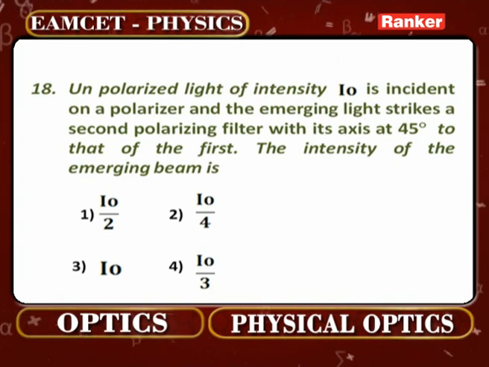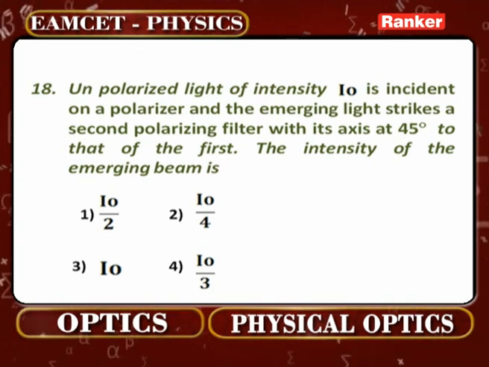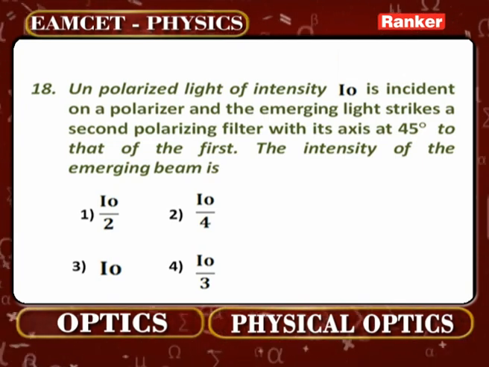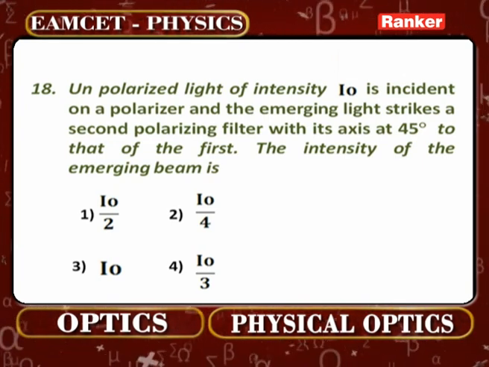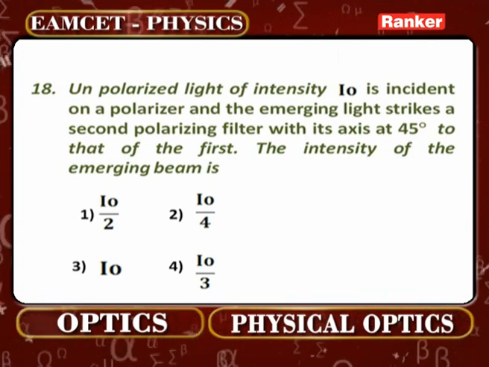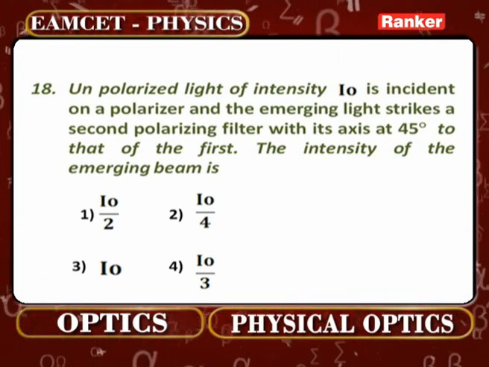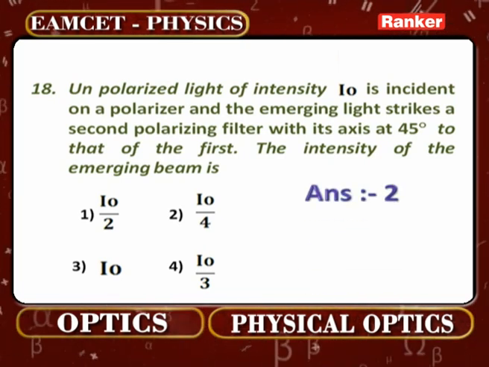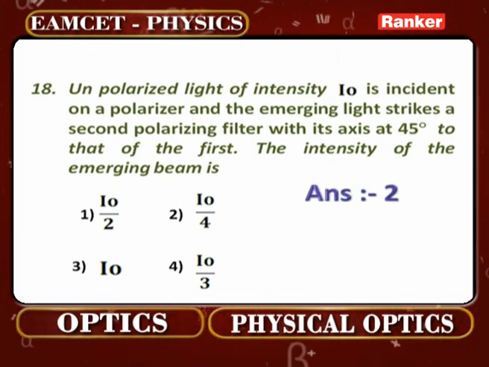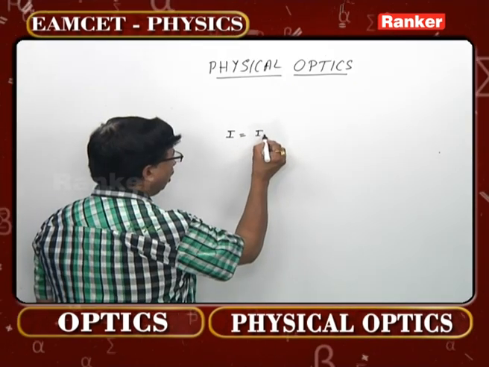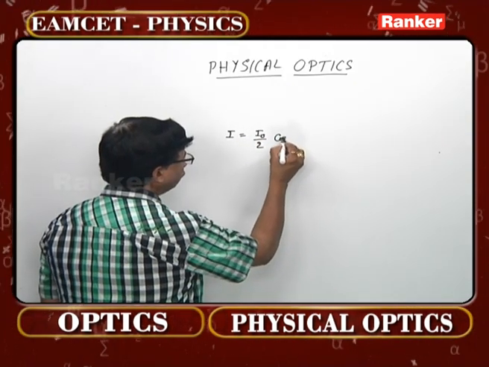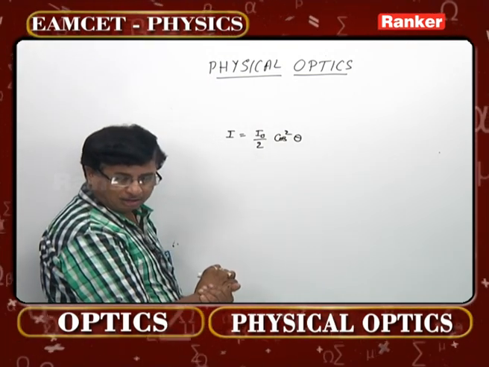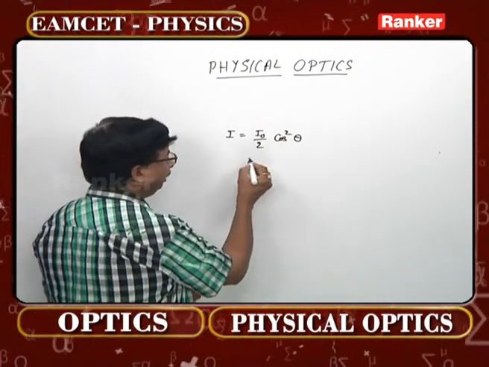Unpolarized light of intensity I0 is incident on a polarizer, and the emerging light strikes a second polarizing filter with its axis at 45 degrees to that of the first. The intensity of the emerging beam is how much? In fact, I have already told you the formula. Whenever polarizers are taken up, I is equal to I0 by 2 cos square theta. That is the formula. Now here what is the angle that has been mentioned? 45 degrees.